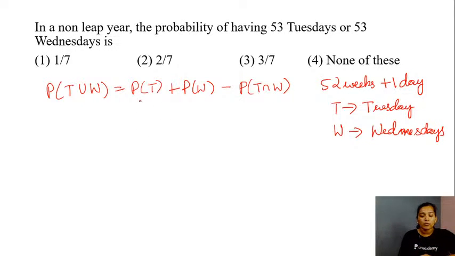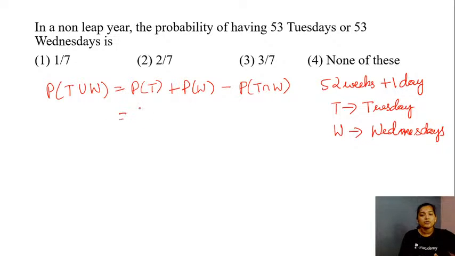Now we need to get the value for probability of T and probability of W. So as we were discussing, this additional day is what will make the difference, right? So what is the probability that this additional day will be a Tuesday? You have 7 days in a week, right? So there is only one Tuesday. So the probability of this day being a Tuesday will be 1 by 7. Similarly, the probability of this additional day being Wednesday is also going to be 1 by 7, and that would be the probability of your event T and the probability of Wednesday, that is probability of W.